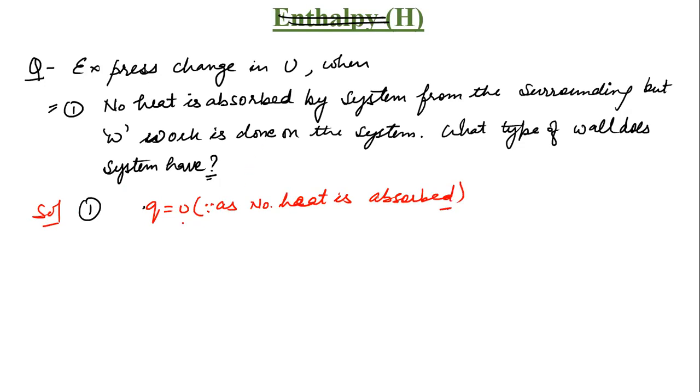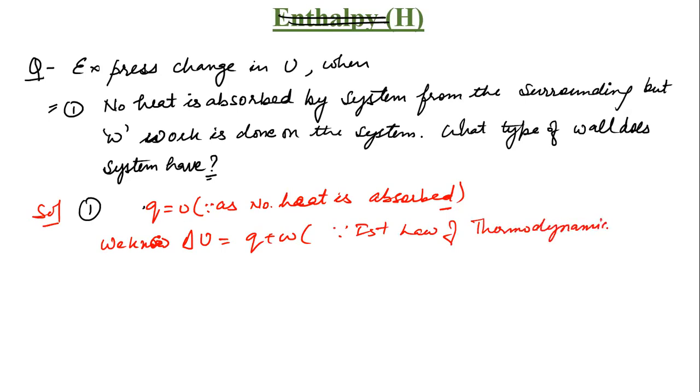Therefore, delta U equals Q plus W because of the first law of thermodynamics. So delta U will be equal to 0 plus W.